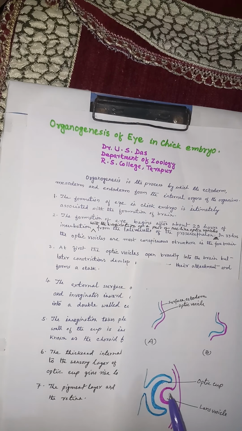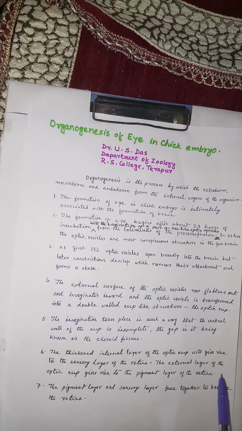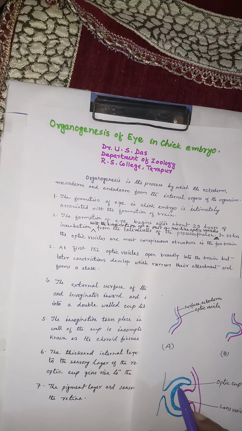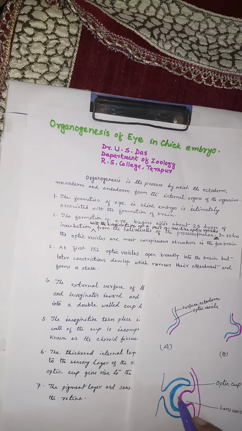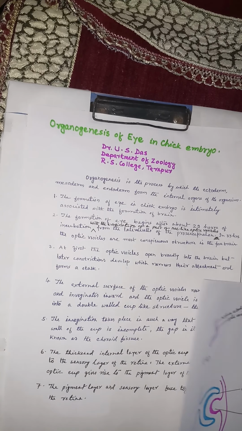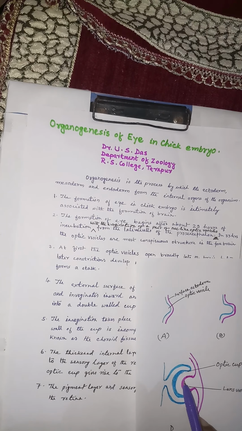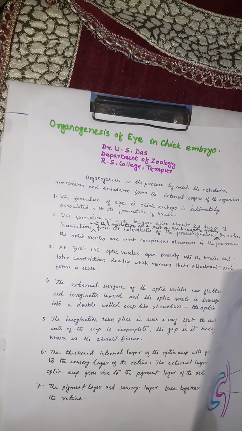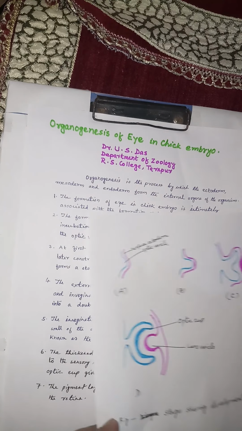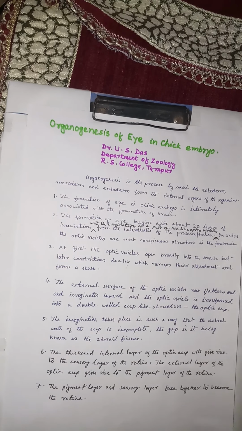The external layer of the optic cup gives rise to the pigment layer of the retina. So this is the internal layer, thick layer, and this is the external layer, thin layer. The pigment layer and sensory layer fuse together to become the retina.